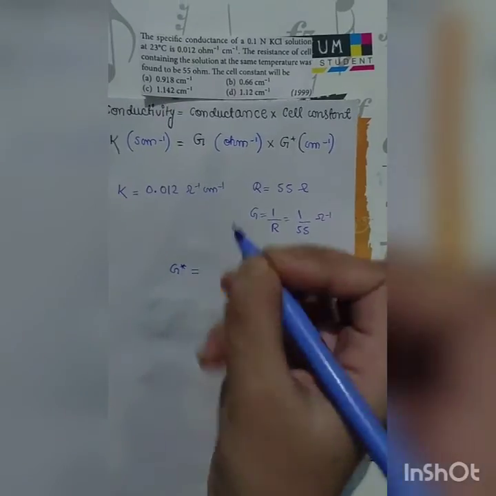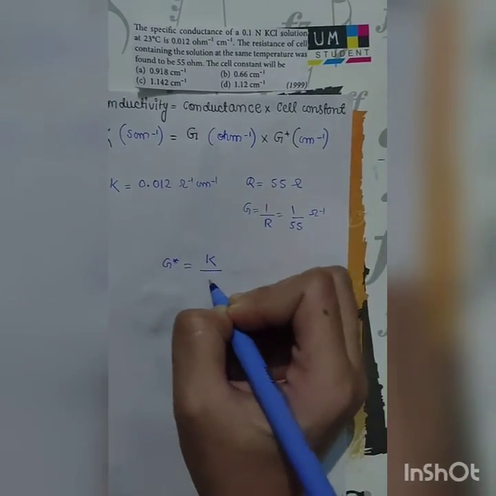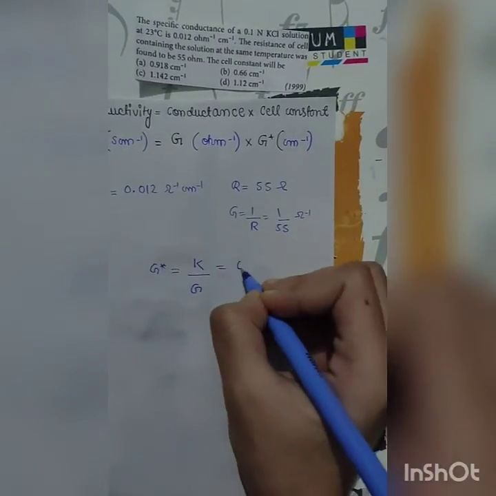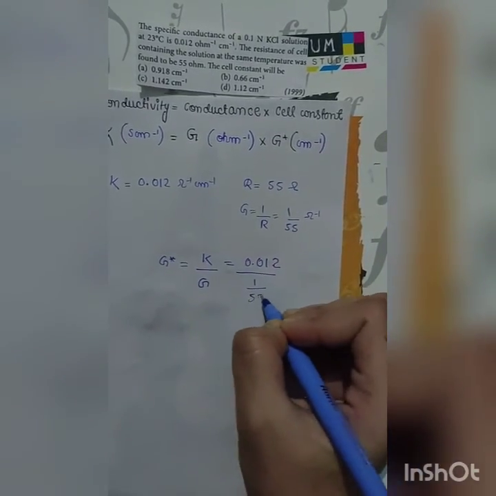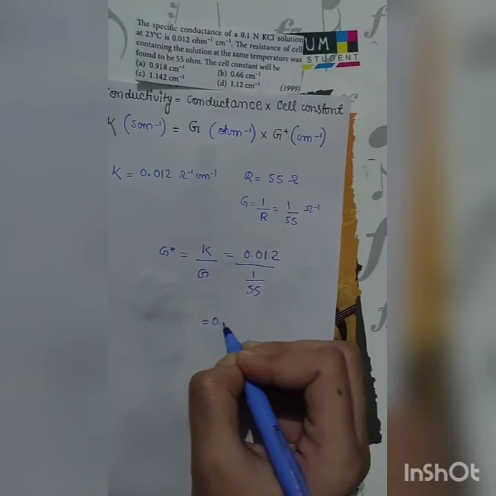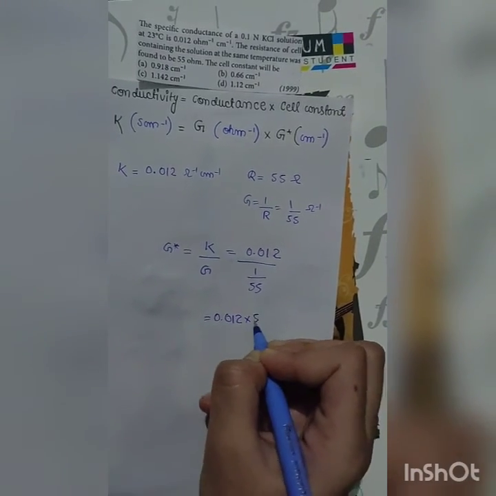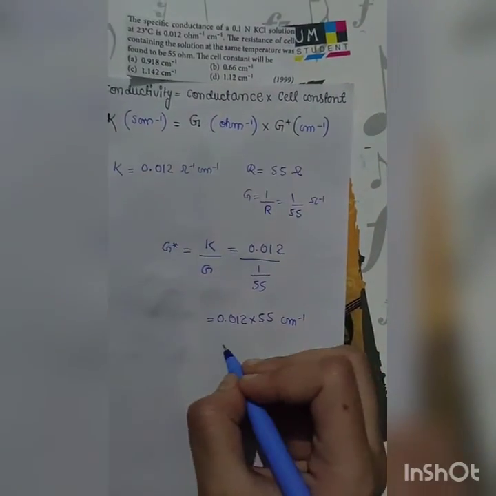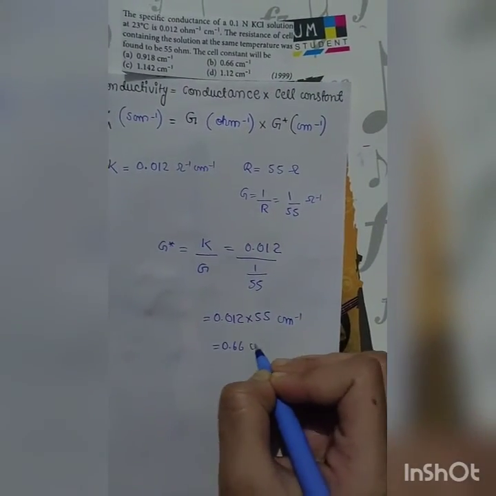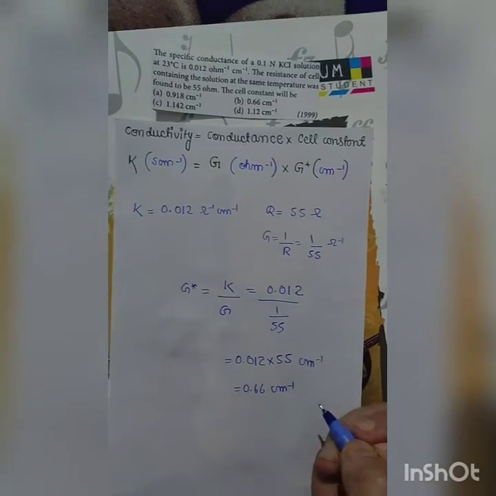So cell constant will be equal to kappa upon G, since G multiplied here goes there and gets divided. Kappa is 0.012 divided by G, which is 1 upon 55. 55 is divided here, so sending it up it becomes 0.012 multiplied by 55. So the answer is 0.66 centimeter inverse, which is given in option B.